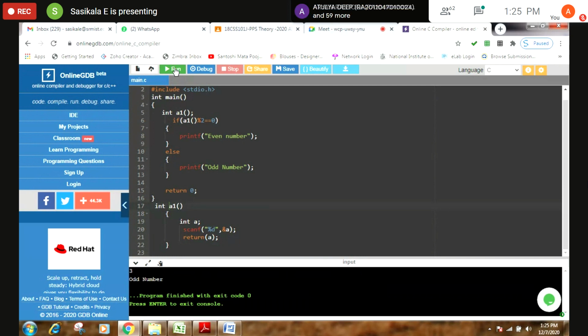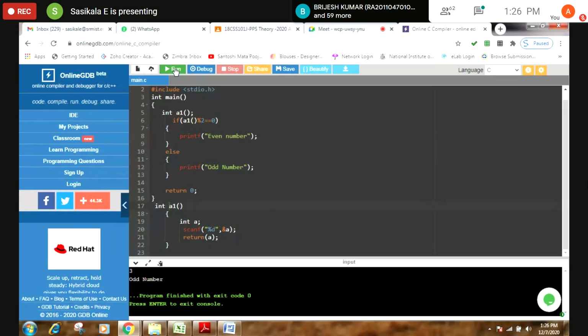See, next one is function. Similarly, you can make use of that looping statement also, as like how you are using your decision making statement. You can make use of function with looping statement also. That is also permitted.